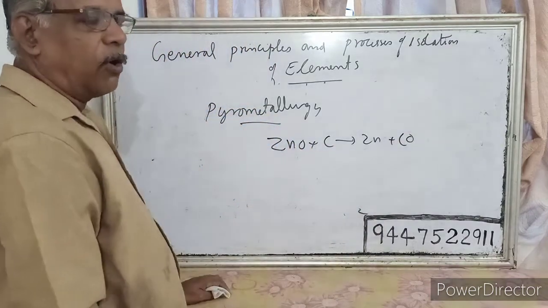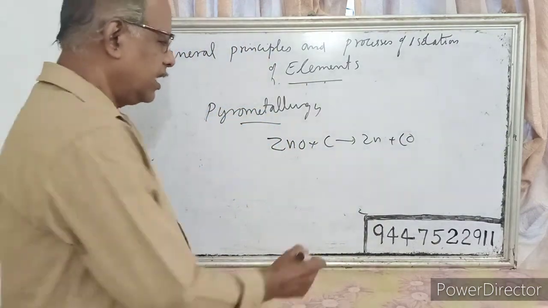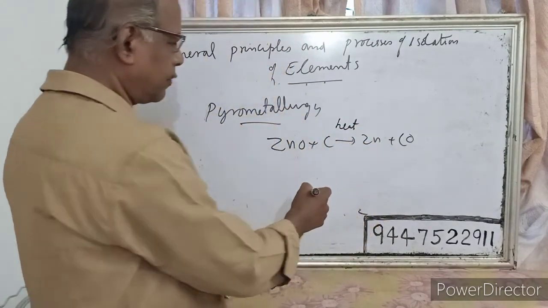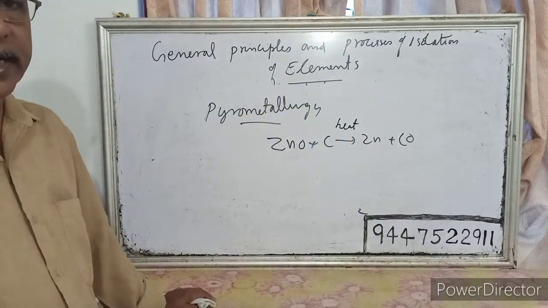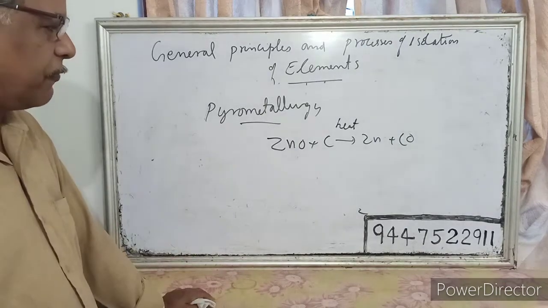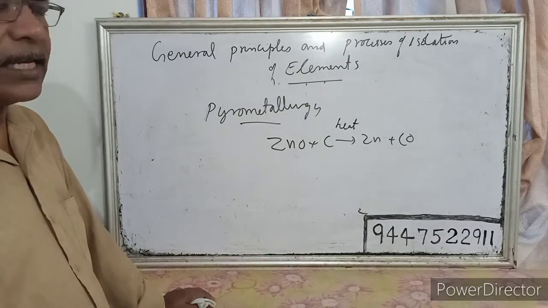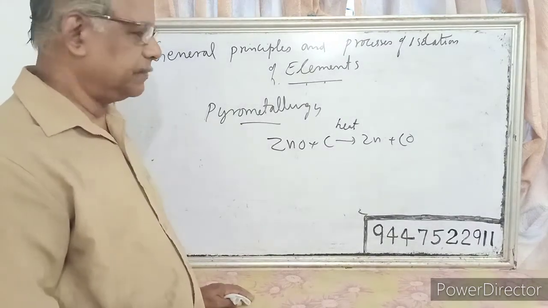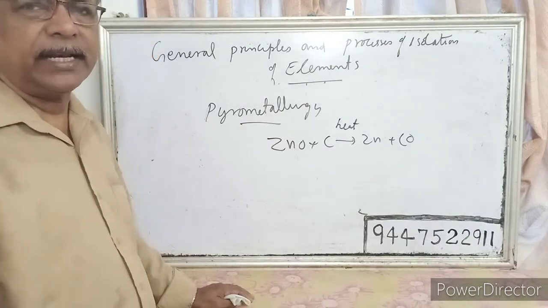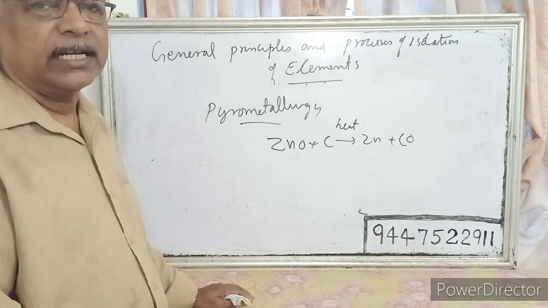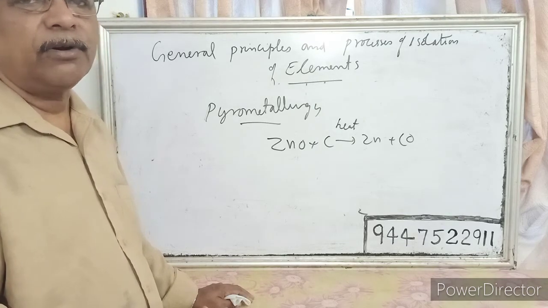So if an ore is reduced with carbon by a heating process, that process is called pyrometallurgy. Reduction of a metal from its ore by heating is called pyrometallurgy. Similarly, there is hydrometallurgy. If you are leaching with acid, dilute acid or water, that process is called hydrometallurgy.